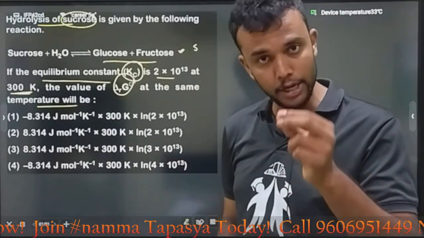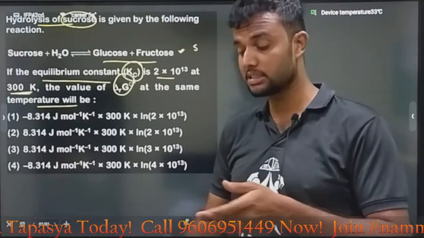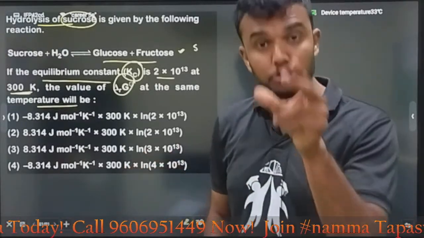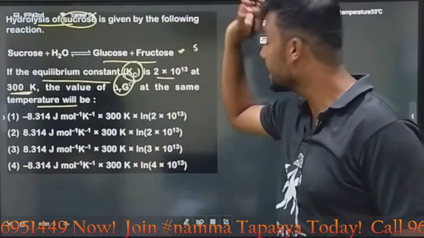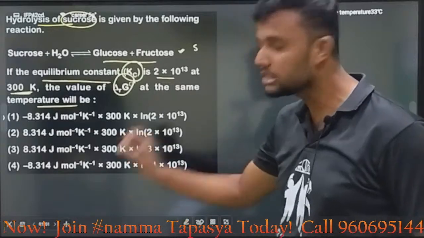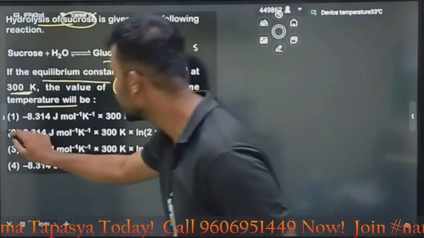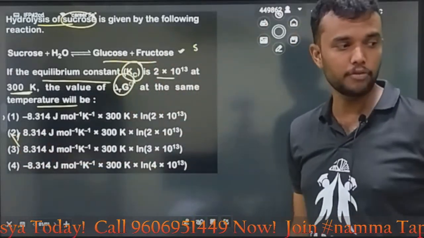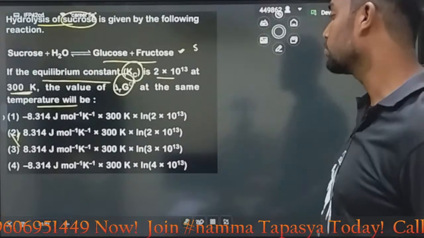It must be continuous. It is not like non-spontaneous, which is nothing but break by break. It must be continuous, my dear bacho. Then delta G must be less than 0, means negative. Then you can easily remove these two options. If you know this concept, you can easily remove those two. Then we are left with these two.